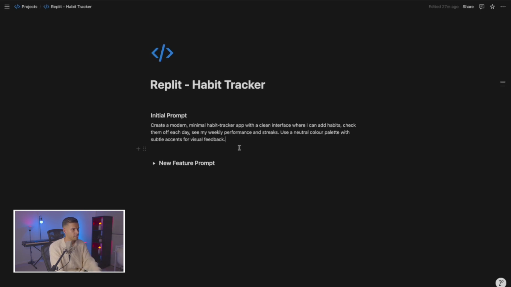Okay, so this is the prompt I've prepared. Create a modern minimal habit tracker app with a clean interface where I can add habits, check them off each day, and see my weekly performance and streaks. Use a neutral color palette with subtle accents for visual feedback. I mean, it's tough to get simpler than that. An entire app based on 2 sentences would be wild.